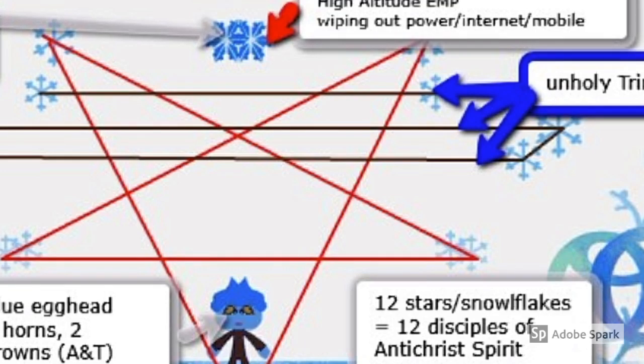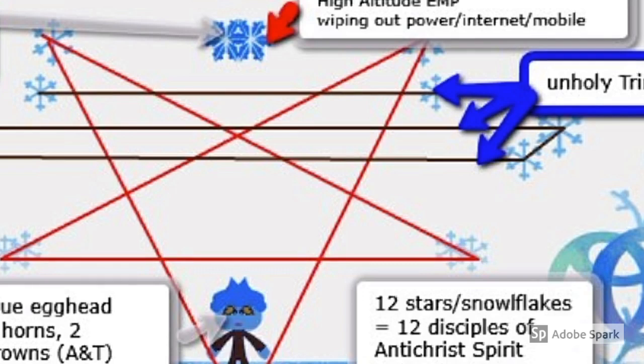Souls stack. For the most part, all the world leaders, like Queen Elizabeth and Prince Harry and William, will be killed during the World War III attacks. After Obama is slain, he will come back with all 12 souls stacked into one entity, which will make him a very formidable Antichrist.